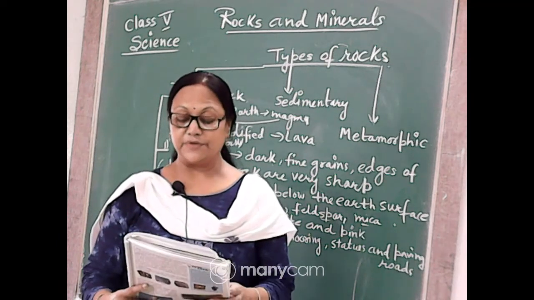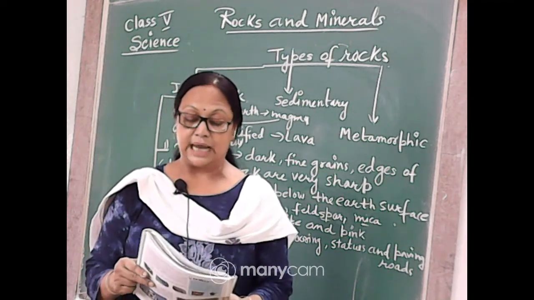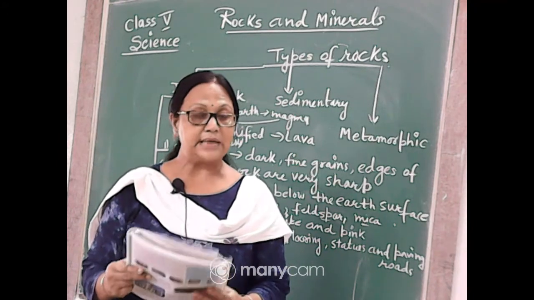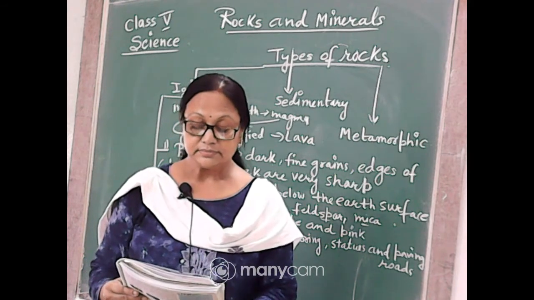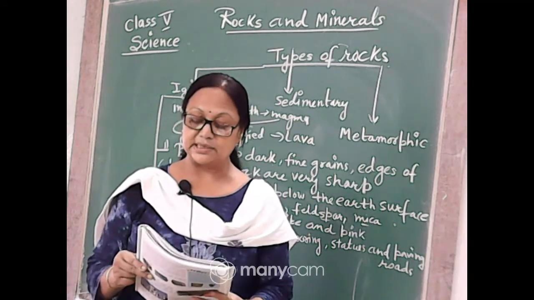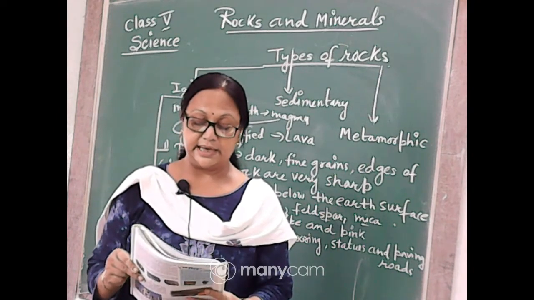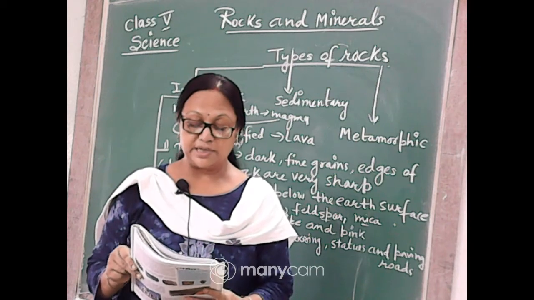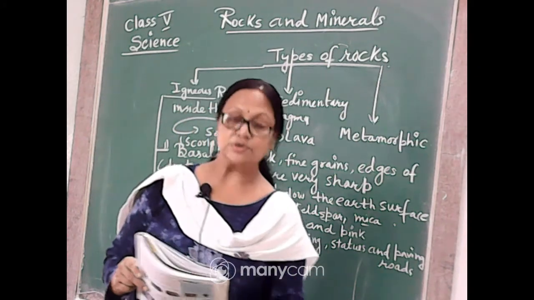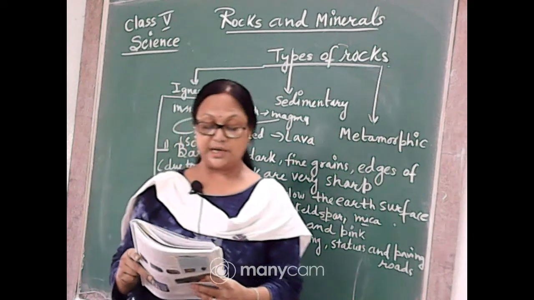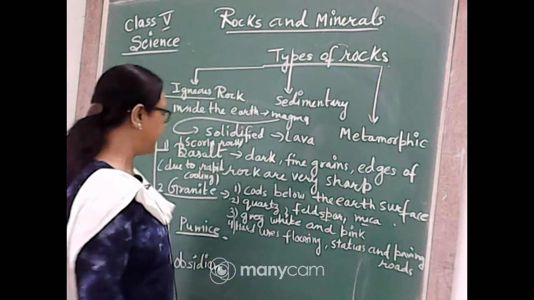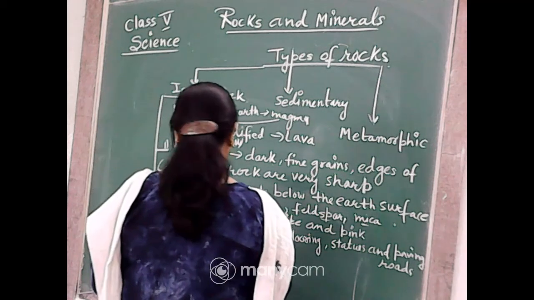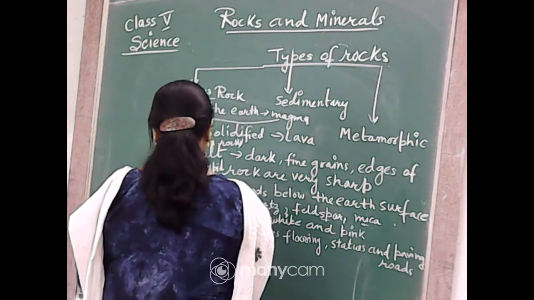So frothy lava, it is the only rock that can float. It has many holes made by the air trapped inside at the time of its formation, and it is used as a scrubbing stone to remove rough dead skin from the body. Dentists use powdered pumice for polishing our teeth. So what is the next use? Dentists also use it for polishing our teeth. So this is a special type of rock, formed by the quick cooling of frothy lava.